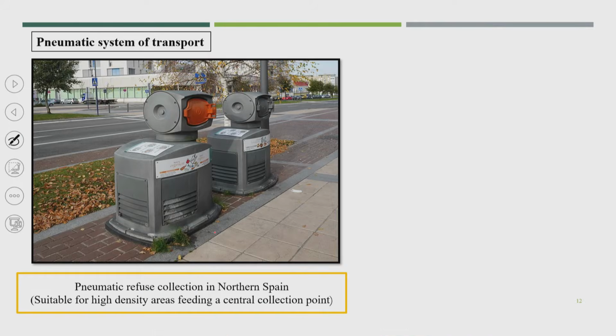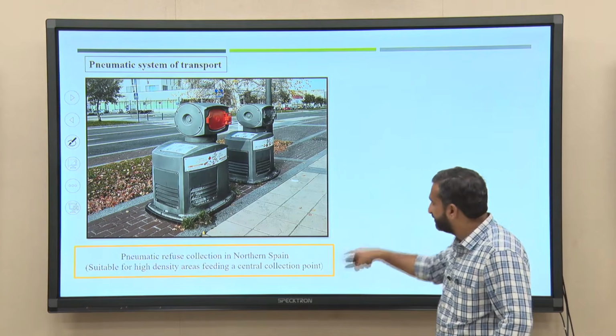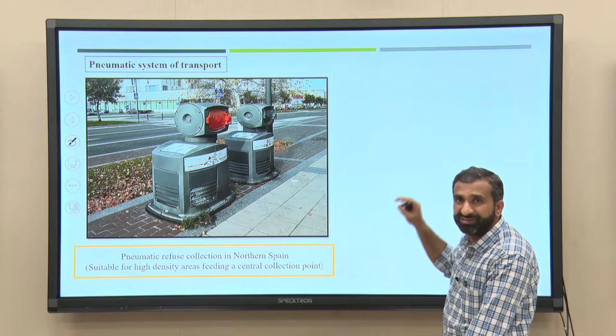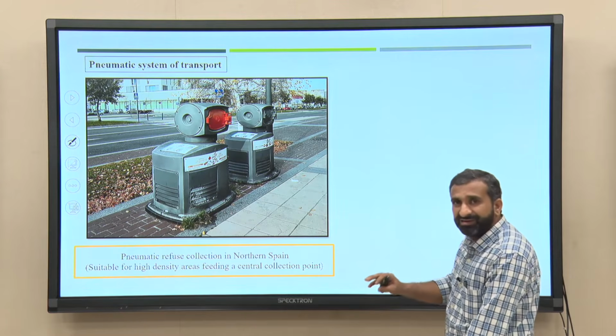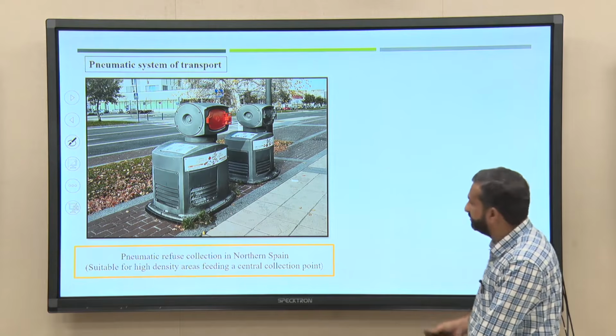I will show you one more photograph, the pneumatic system of transportation. In this pneumatic system I think there are pipes inside the earth, and through the pipes the waste is getting transported. It is a pneumatic one: by maintaining the proper vacuum, the waste is getting transported.